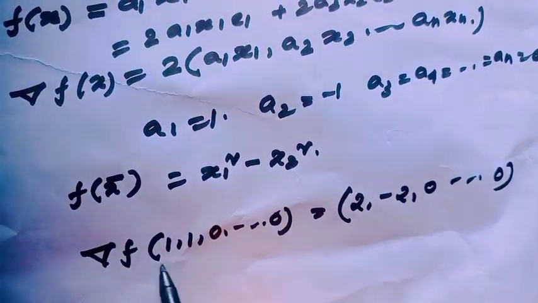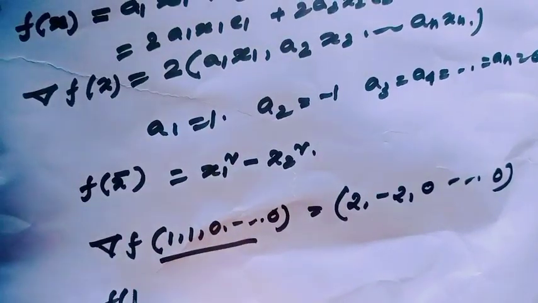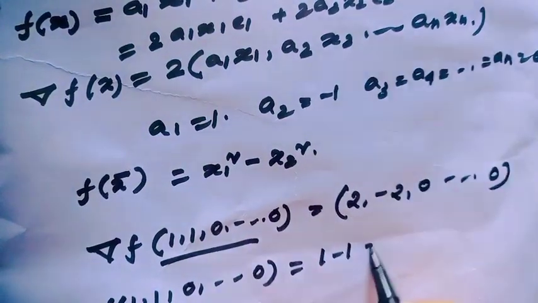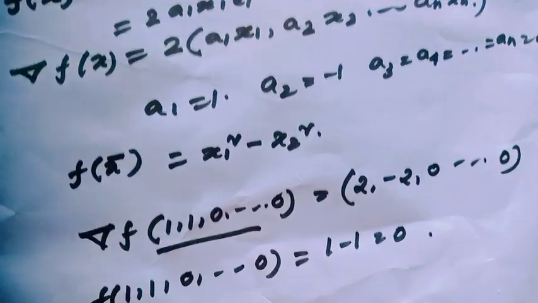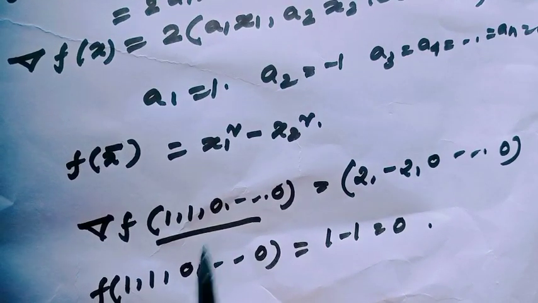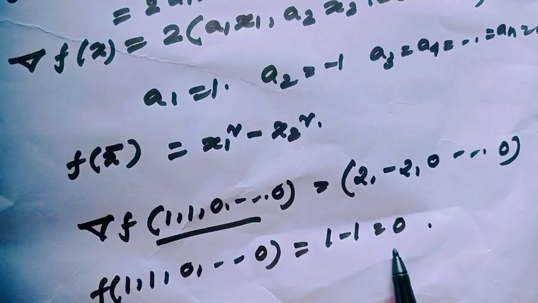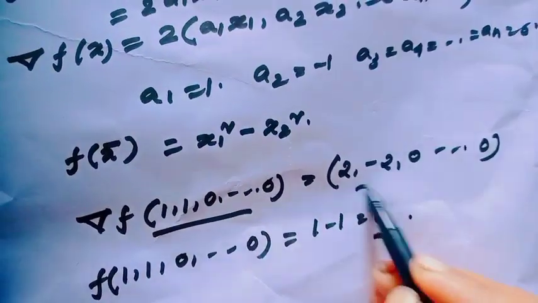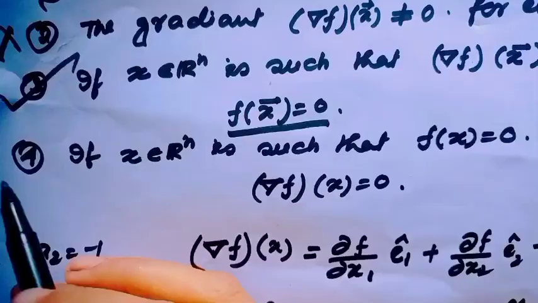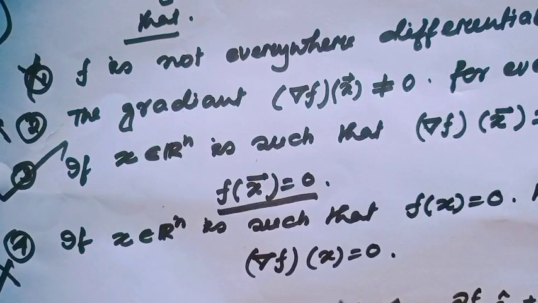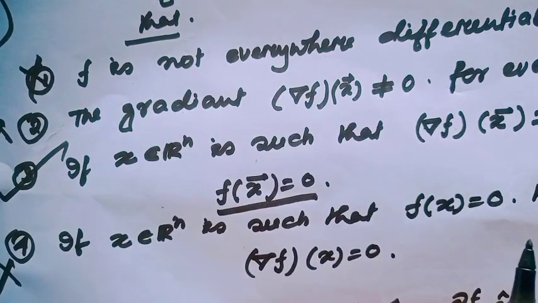But at this point f(1, 1, 0, ...) would be 1 minus 1, which is equal to 0. That means, notice, at this point f(x) equals 0, but gradient of f(x) is not equal to 0. Obviously option 4 is a wrong option. Are you getting why many students will go wrong here?